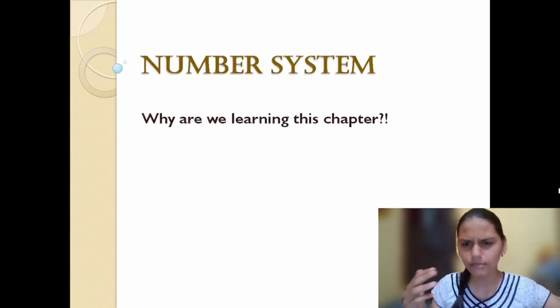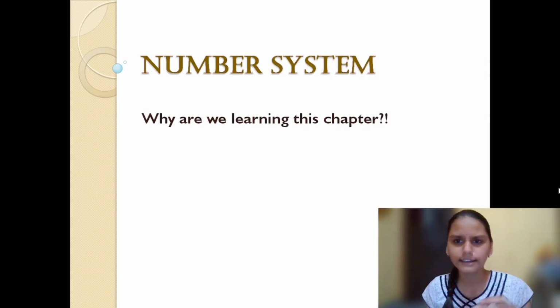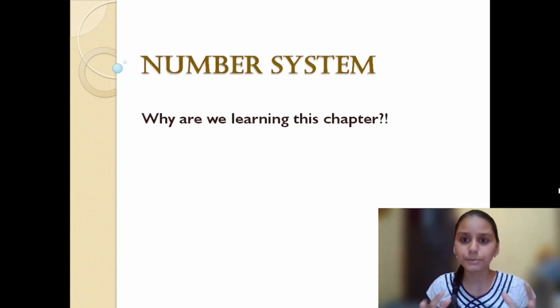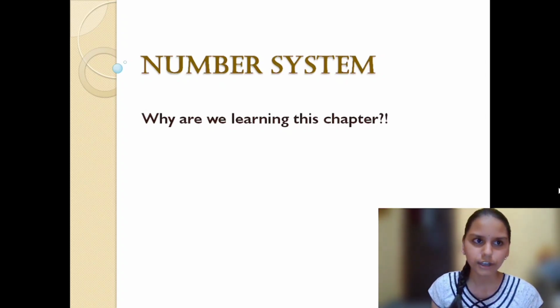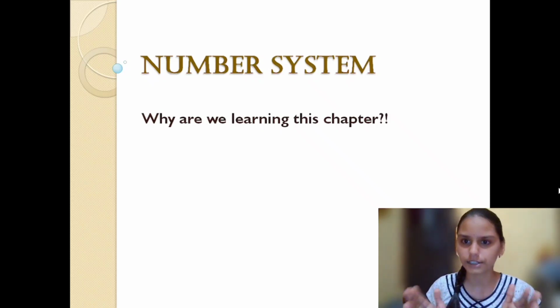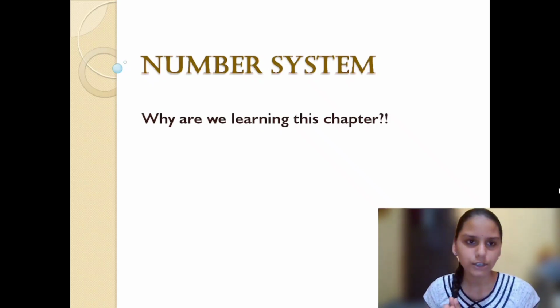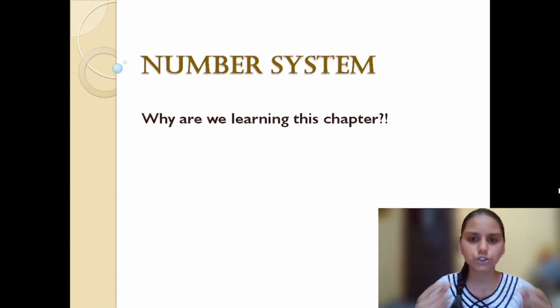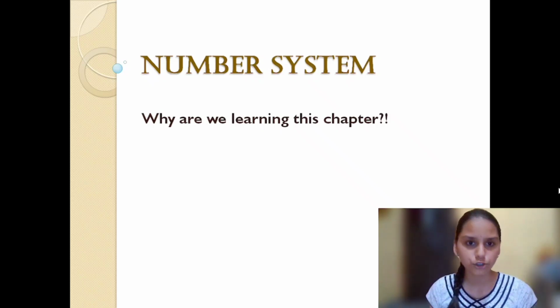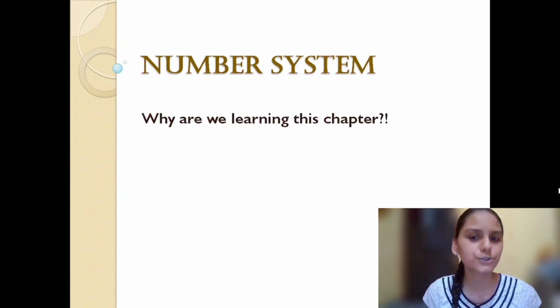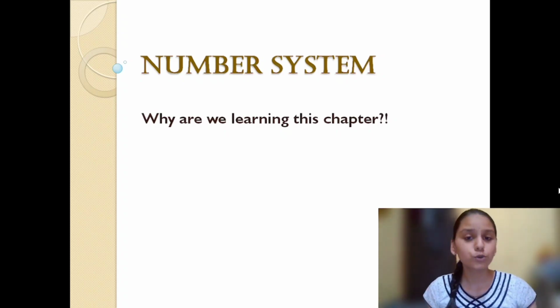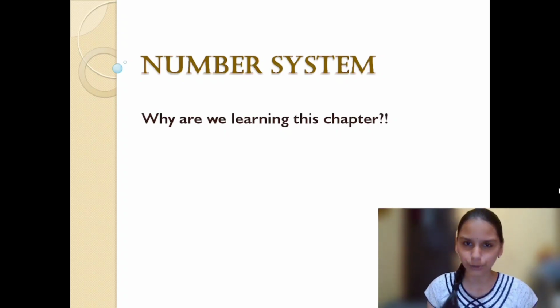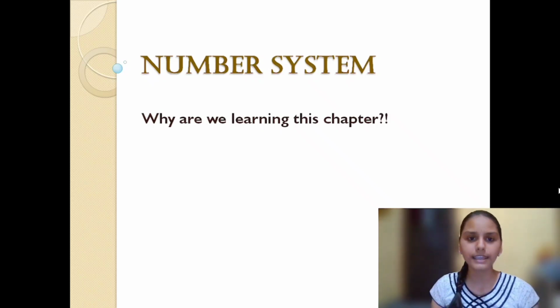Isn't it? So when you were a little kid, okay, you were taught numbers. So today, if it is your best friend's birthday, she or he distributes the chocolates to the whole class, one chocolate for each one. But because he or she is your best friend, they will give you two chocolates, isn't it? So you ask, you should give me two chocolates. So two is a number, three is a number.